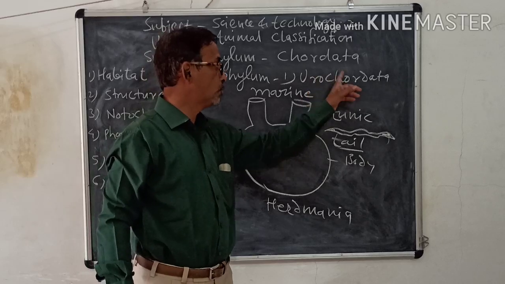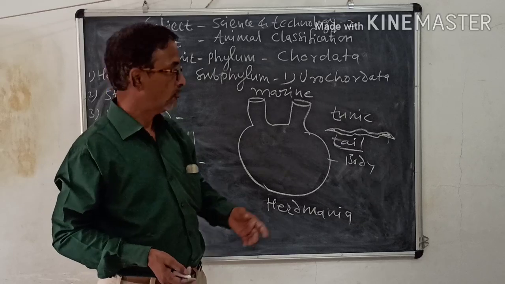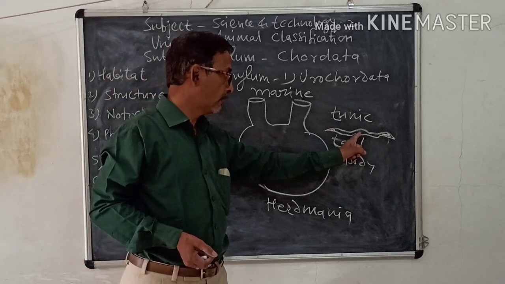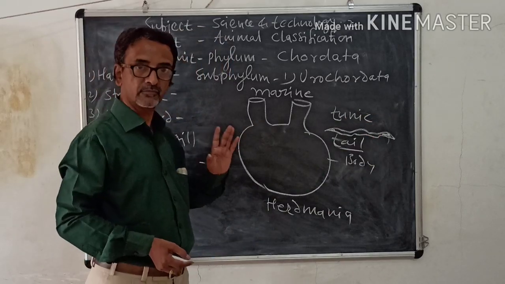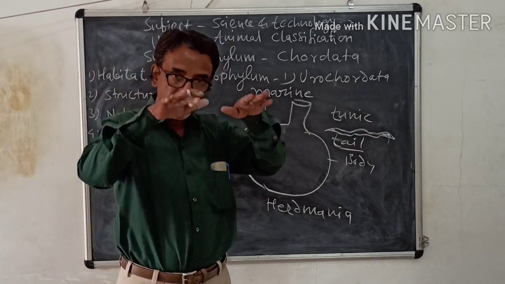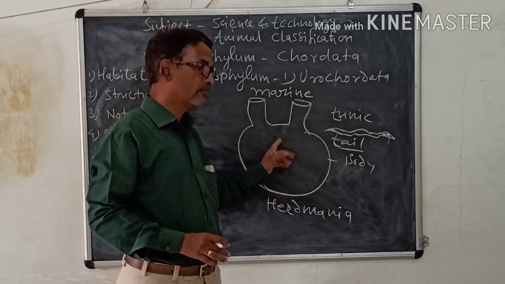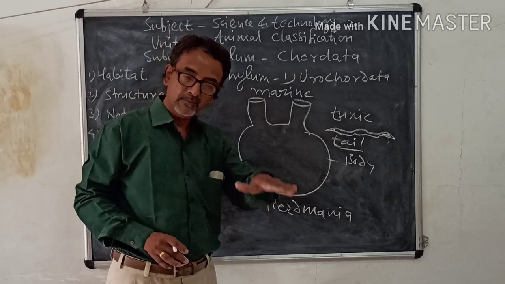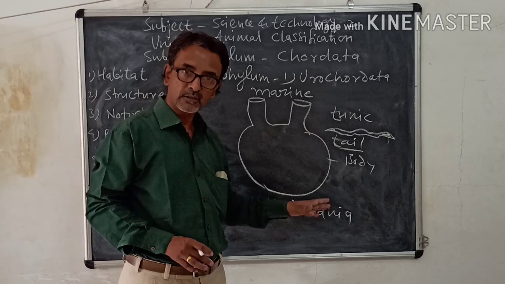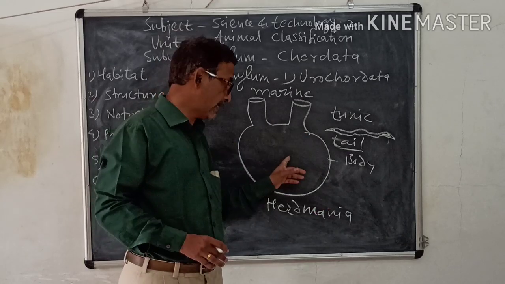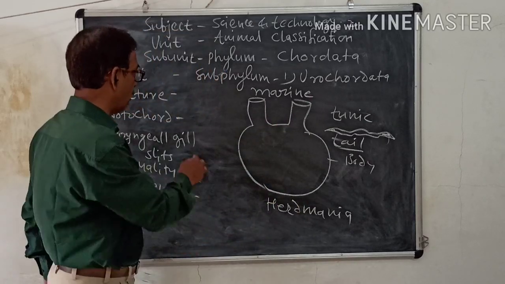When the larva metamorphoses into an adult, it settles at the bottom and becomes an adult.